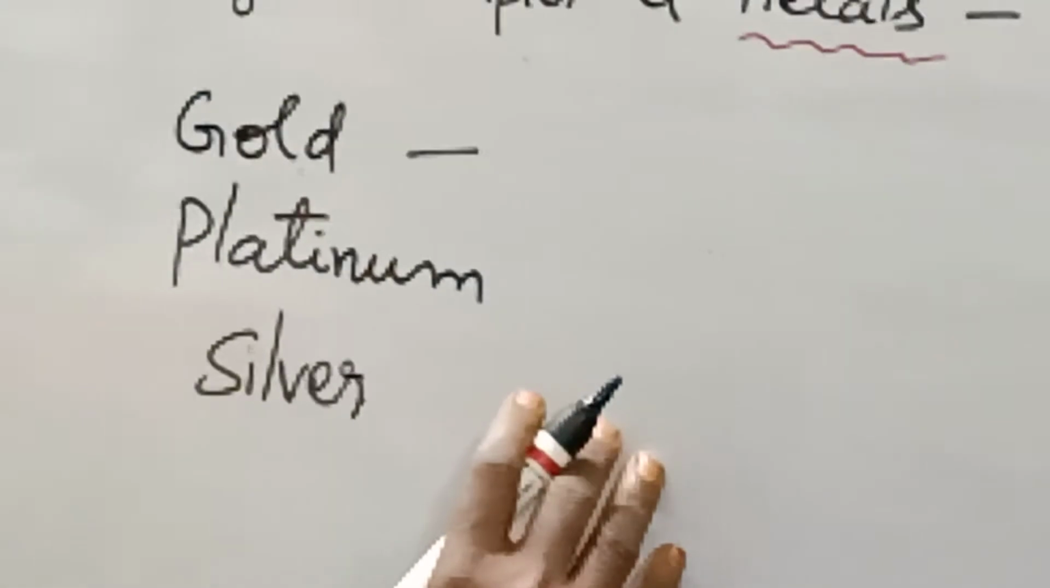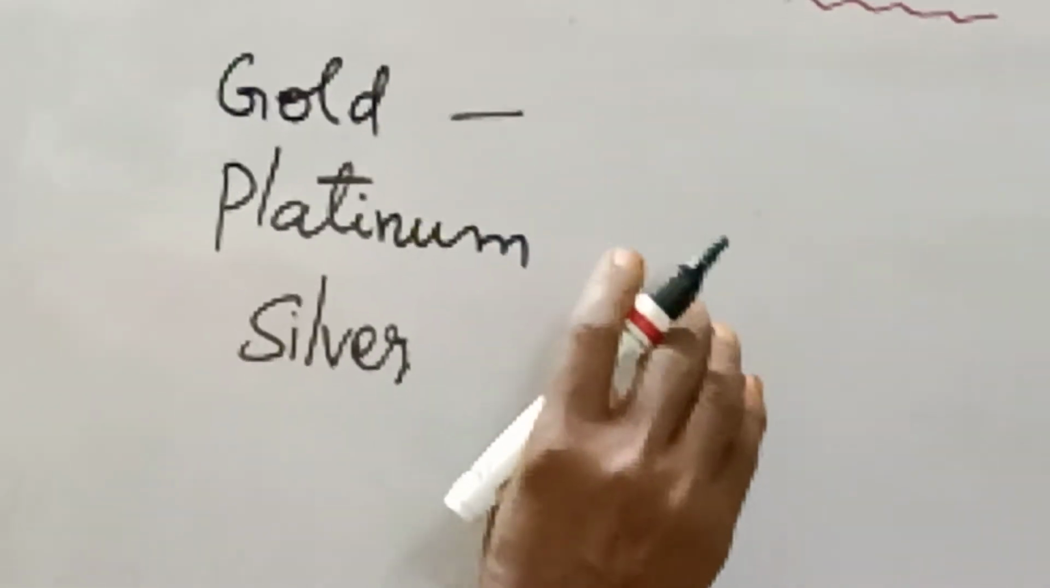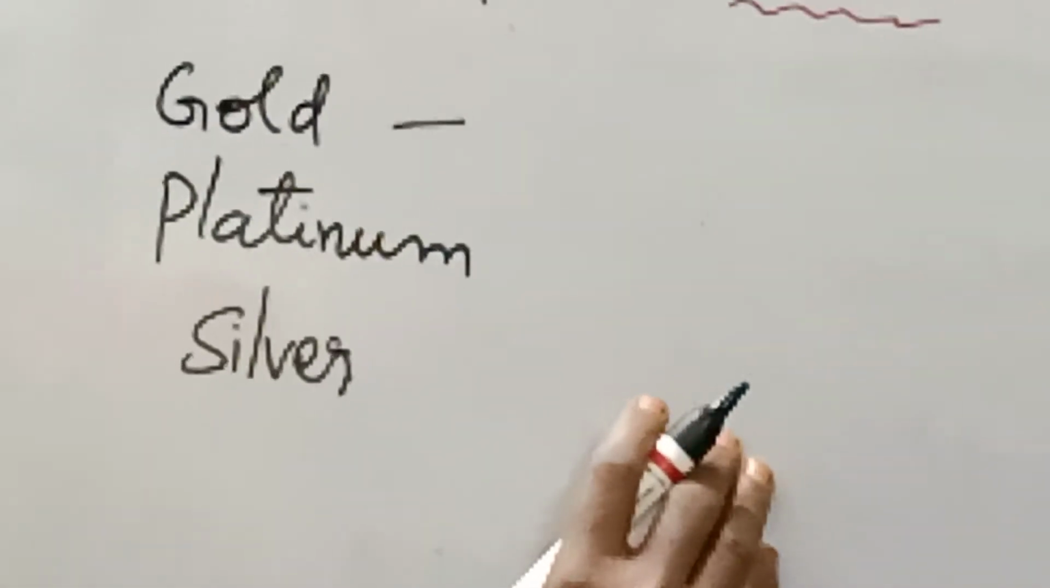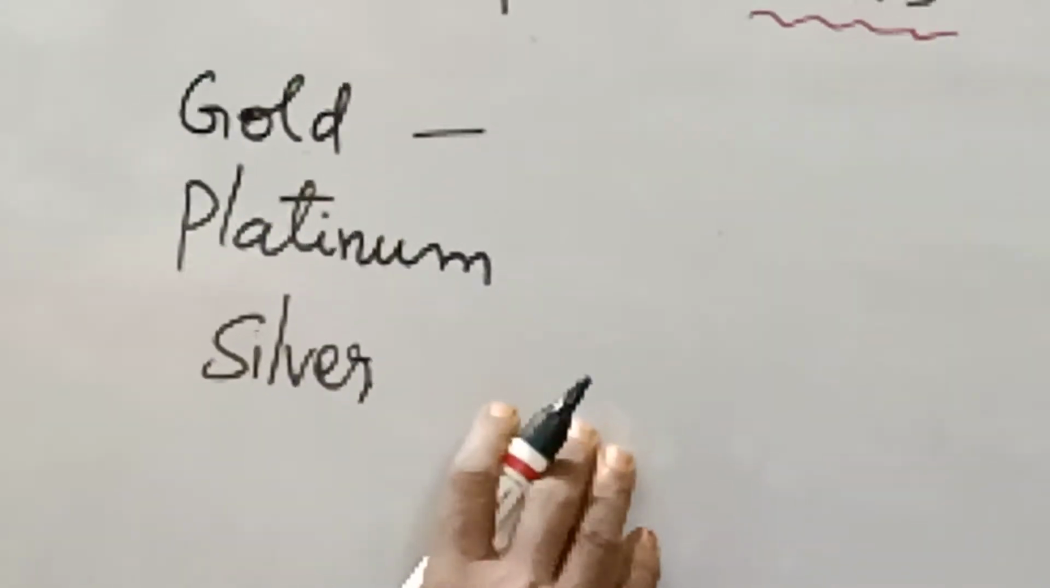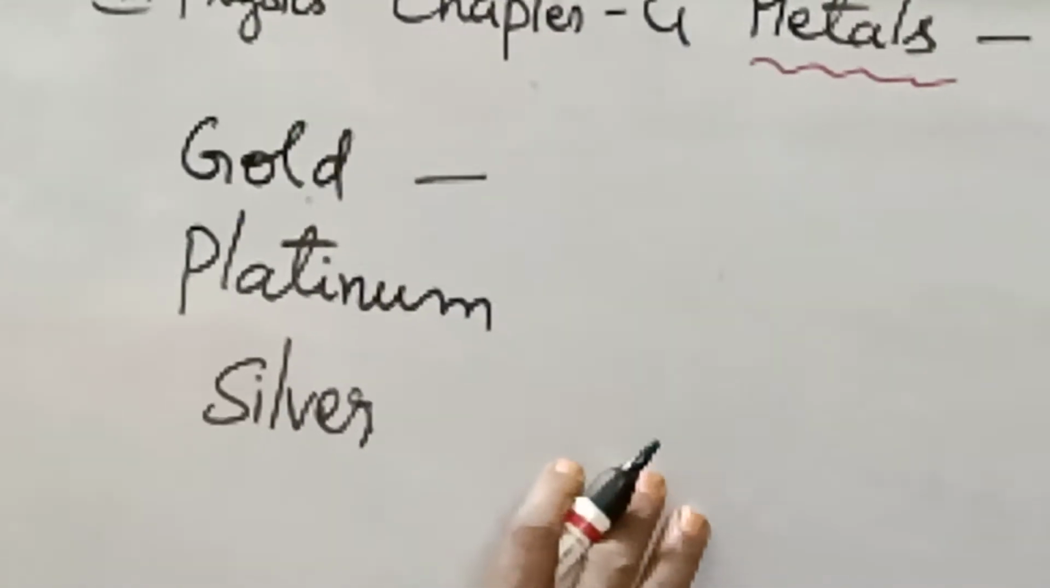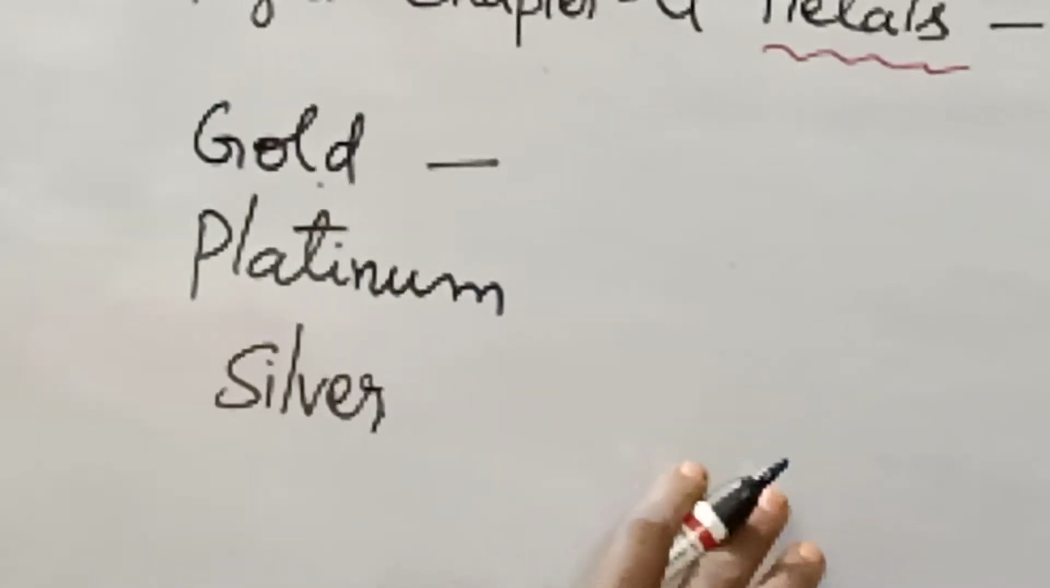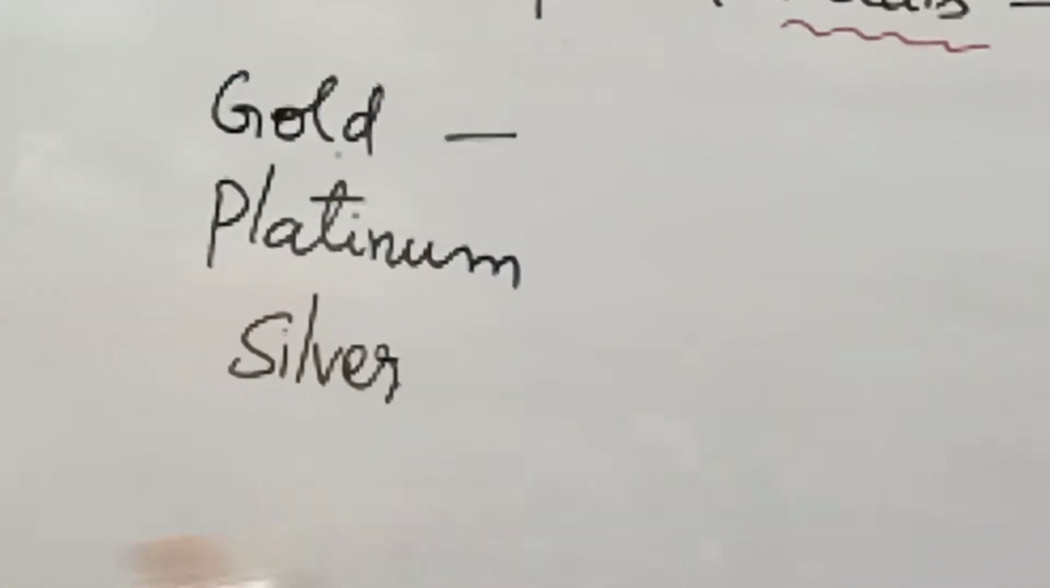Next, silver. When you purchase a silver article, it has its own shine, but after using it for a few days, a dull layer will form on it. It is called tarnishing of silver, because sulfur compounds in the air tarnish the silver articles.